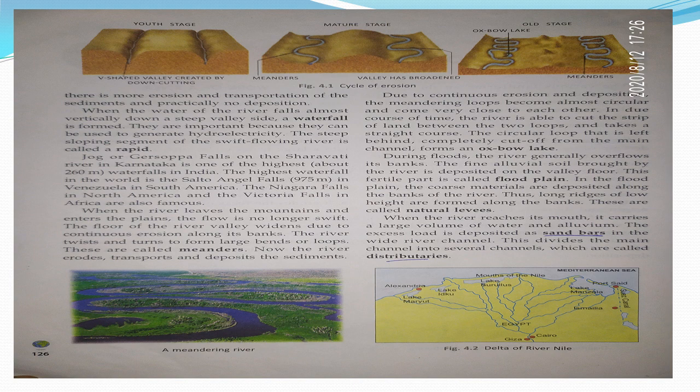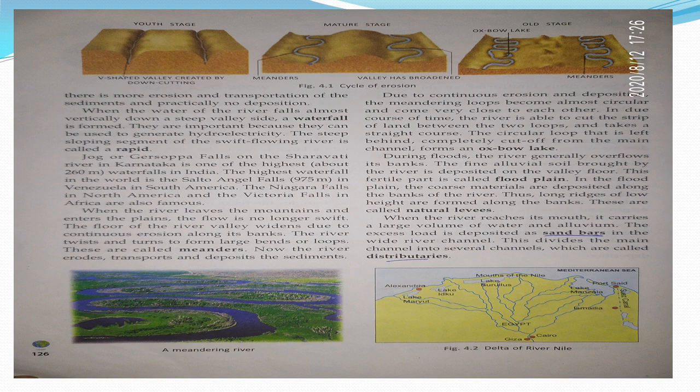Okay, children. So this is the second stage which I have already explained to you. And here the river is flowing in the plain area. And here the quartz materials are deposited along the banks of the river. Thus, long ridges of low height are formed along the banks, and these are called natural levees.